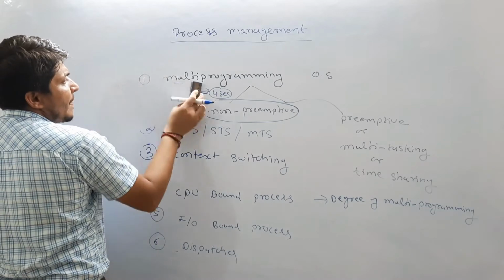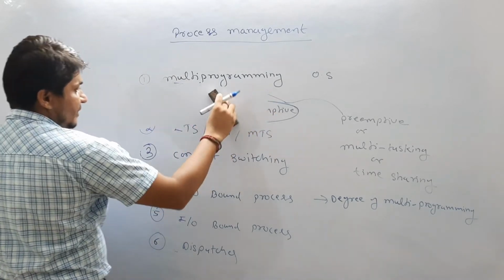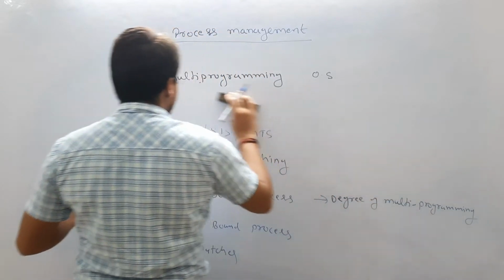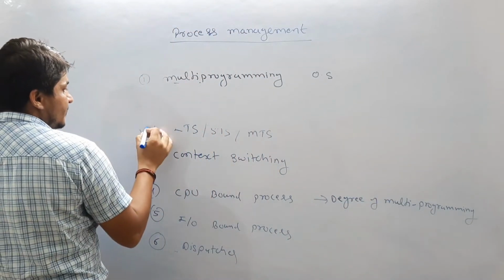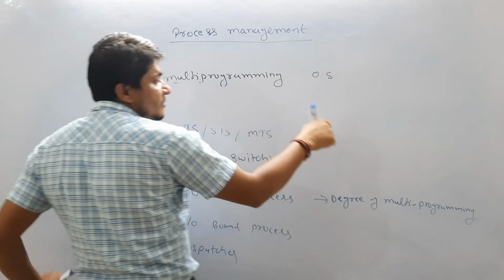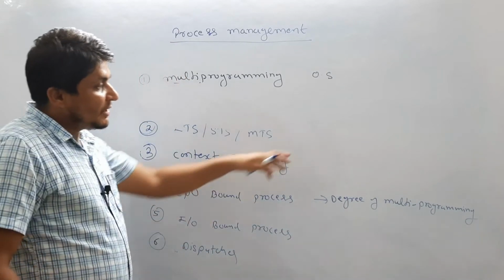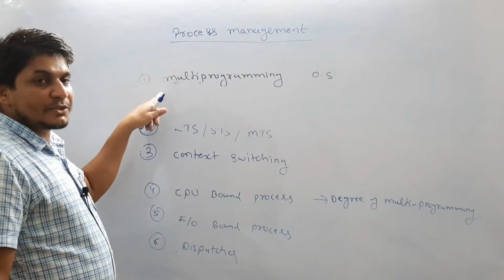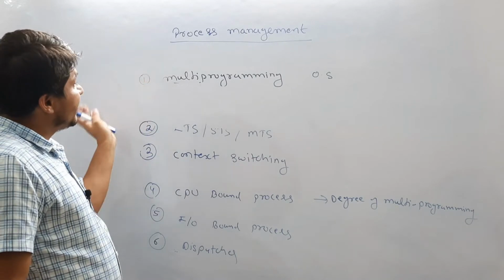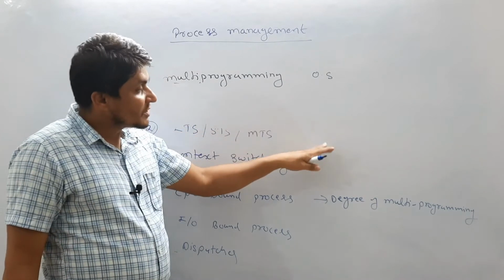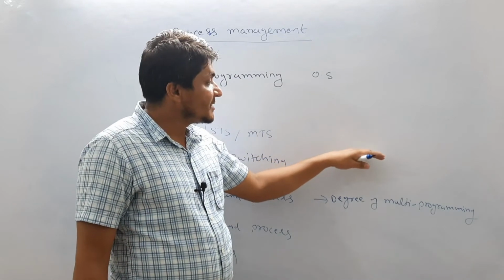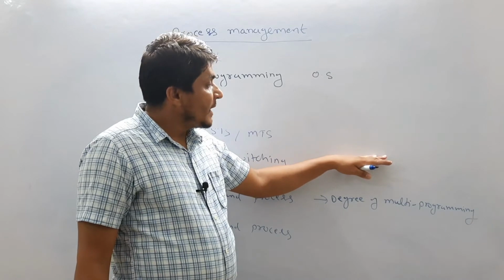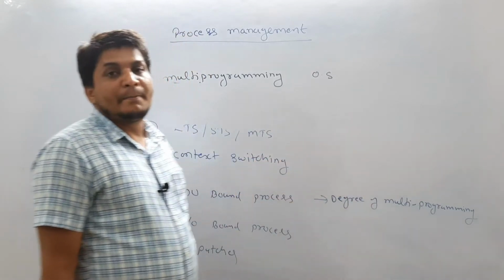Now next, let me erase this. The preemption concept is also called time sharing, because processes are executing in time sharing mode. P6 has executed for some amount of time, then P8 came. Because processes are executing in time sharing mode, preemption is also called time sharing mode, and that concept is also called multitasking.